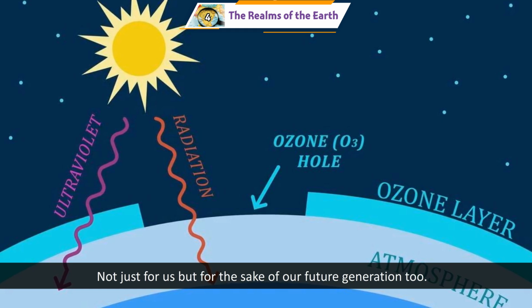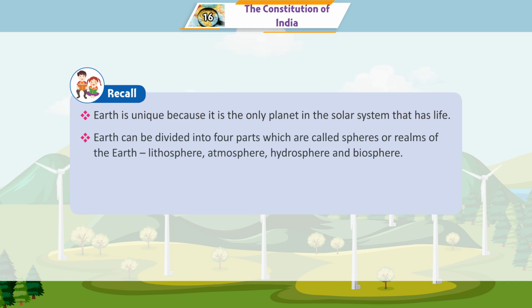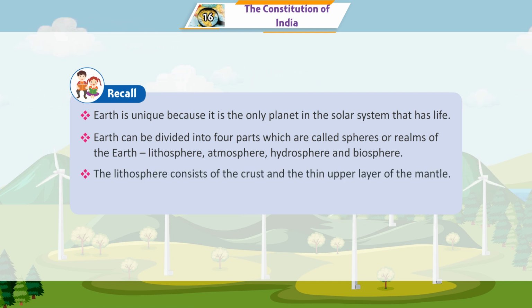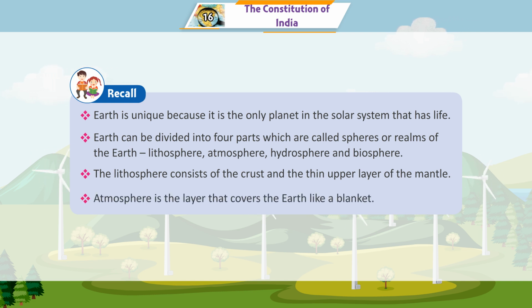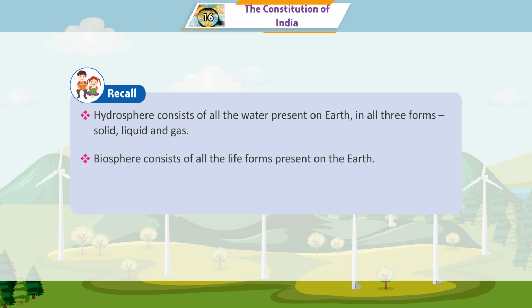of our future generations. Recall: Earth is unique because it is the only planet in the solar system that has life. Earth can be divided into 4 parts, which are called spheres or realms of the earth. The lithosphere consists of the crust and the thin upper layer of the mantle. Atmosphere is the layer that covers the earth like a blanket. Hydrosphere consists of all the water present on earth in all 3 forms: solid, liquid, and gas. Biosphere consists of all the life forms present on the earth.